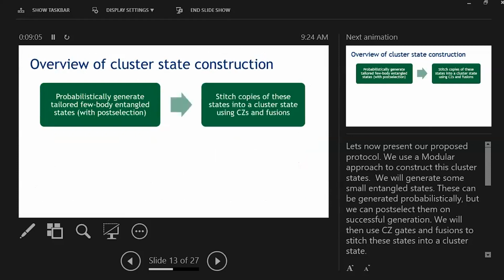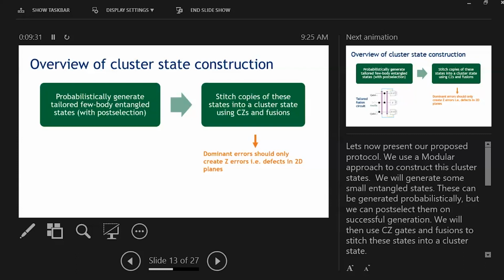We will then stitch them together using control Z gates and fusions, with the idea that both of these processes are bias preserving and only introduce Z errors, if any errors occur, to the cluster state, which then retains this 2D system symmetry, leading to higher thresholds. I've already described how control Z gates are bias preserving, but let's take a closer look at how fusions manifest